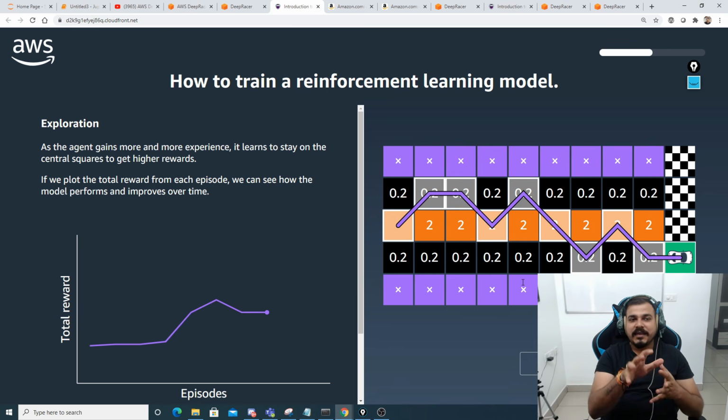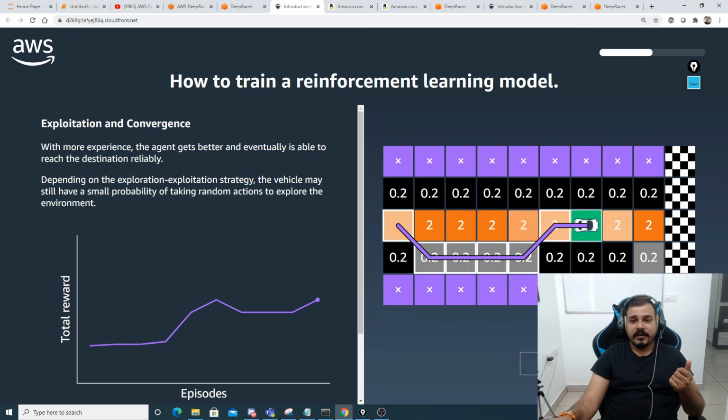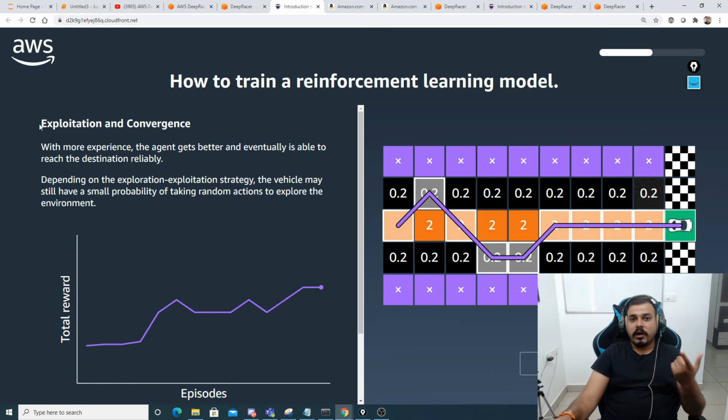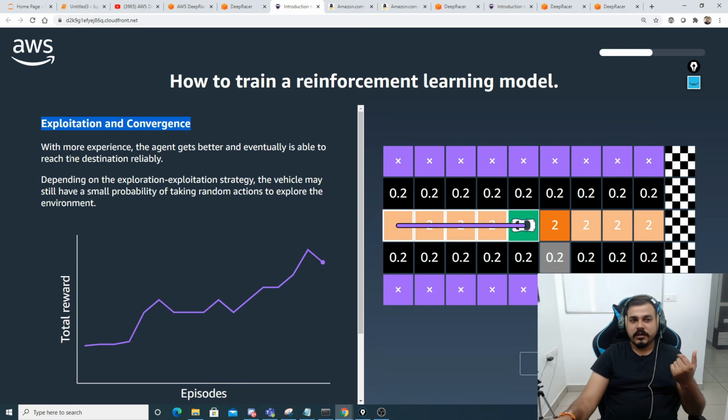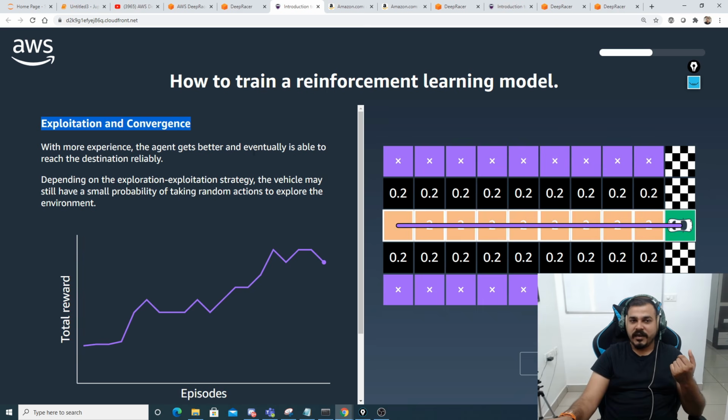Okay, again guys, over here AWS shown with the help of deep neural network, but we'll start with machine learning, and then we'll try to write some basic codes with the help of Python from scratch, and we'll try to understand this. And finally you'll be able to see that there is also a concept called exploitation and convergence. With more and more experience, the agent gets better and eventually is able to reach the destination reliably.